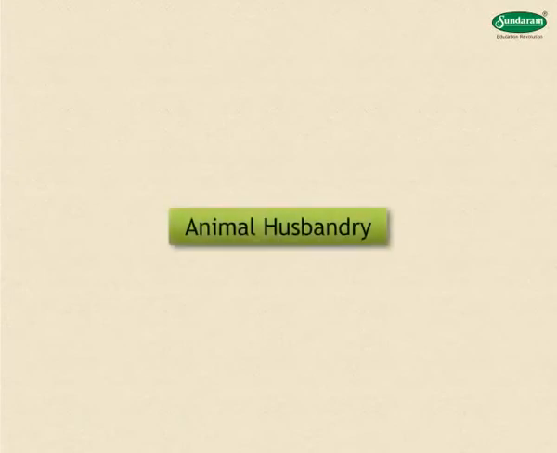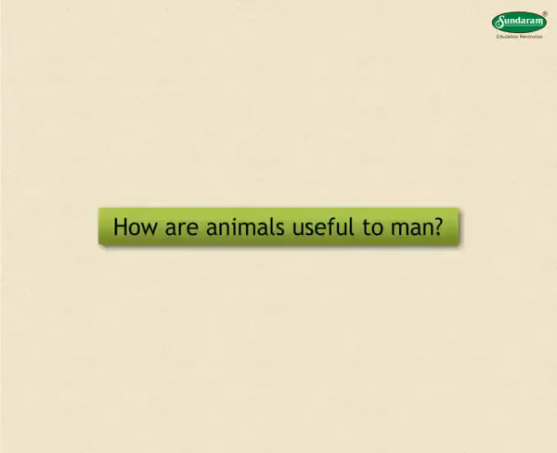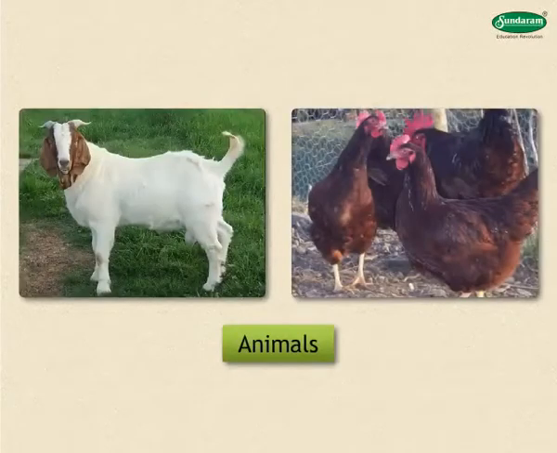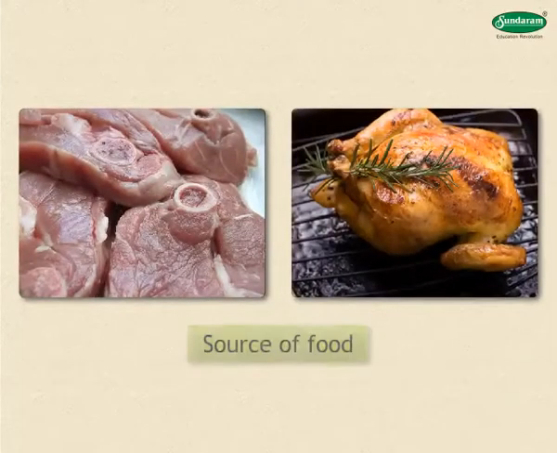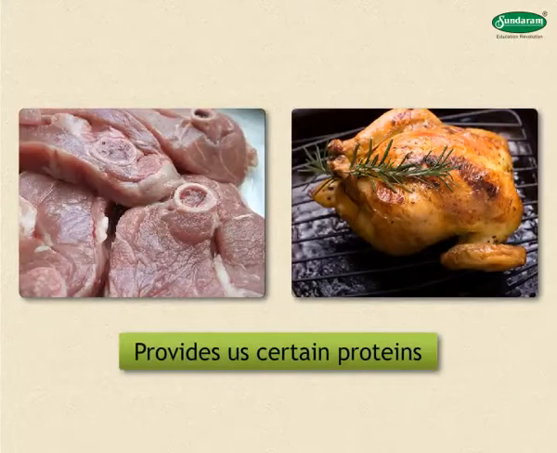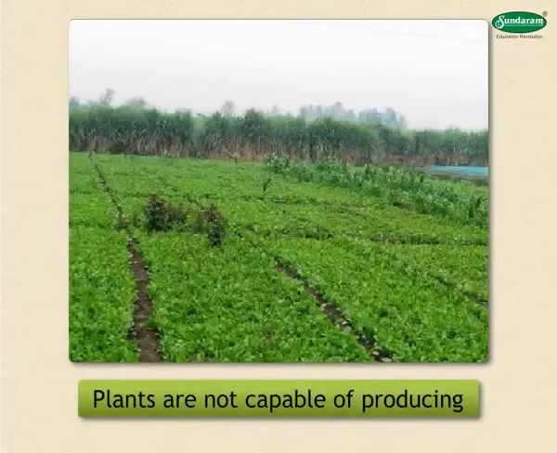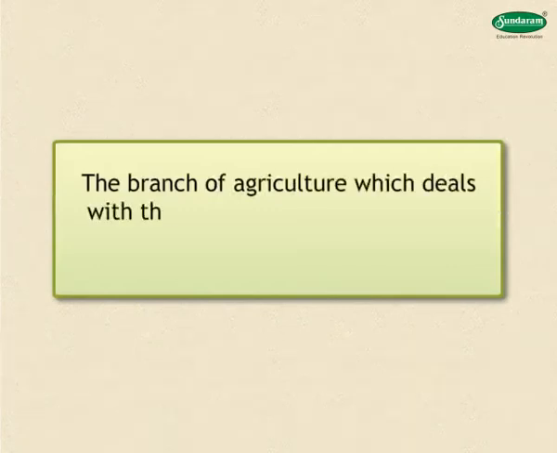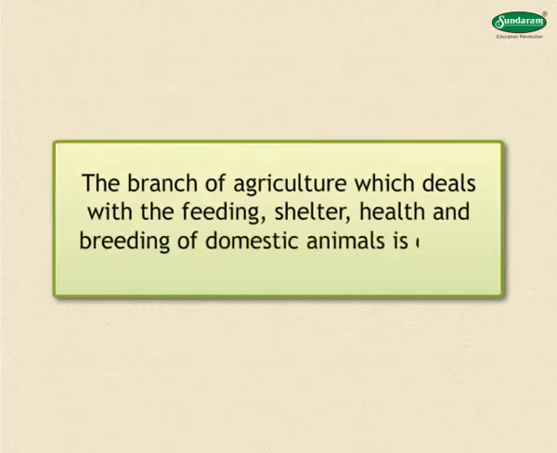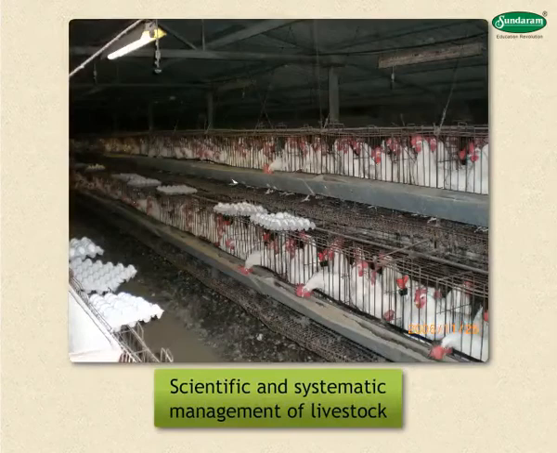Animal husbandry. How are animals useful to man? There are many animals which are useful to man. We use them as a source of food. The food from animals provides us with certain proteins which the plants are not capable of producing. The branch of agriculture which deals with the feeding, shelter, health and breeding of domestic animals is called animal husbandry. It is the scientific and systematic management of livestock.